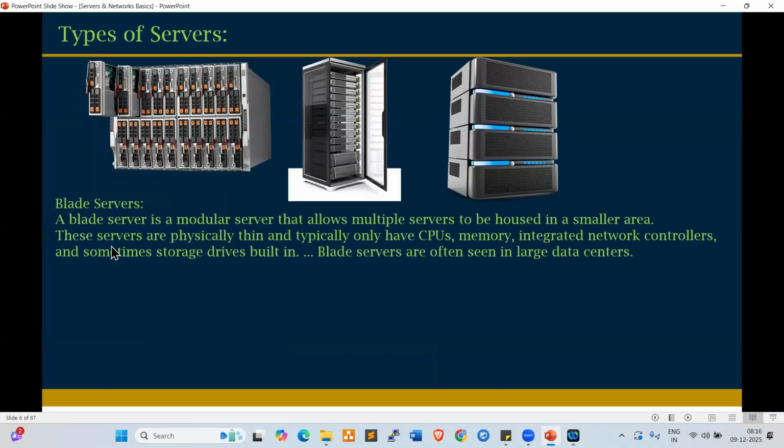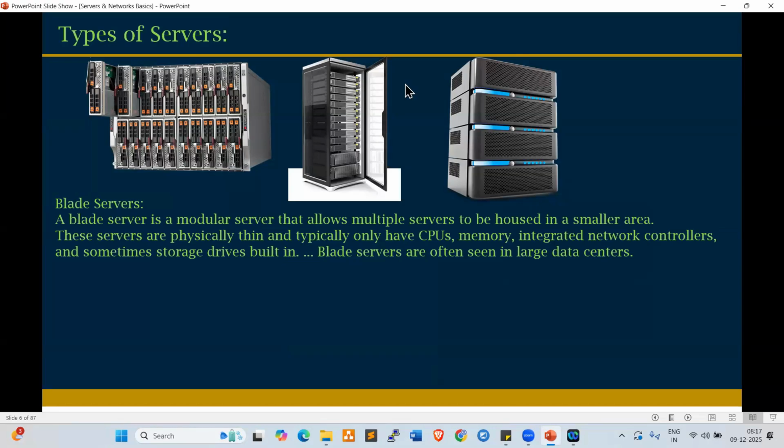These servers are physically thin and typically only have CPU, memory, and integrated network controllers. What about storage? For blade servers, we always use external storage like EMC storage, NetApp storage, Hitachi storage. And sometimes storage drives are built in, so we attach storage drives to the thin blade servers.